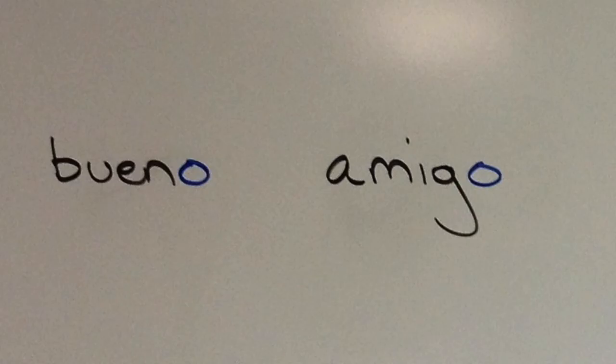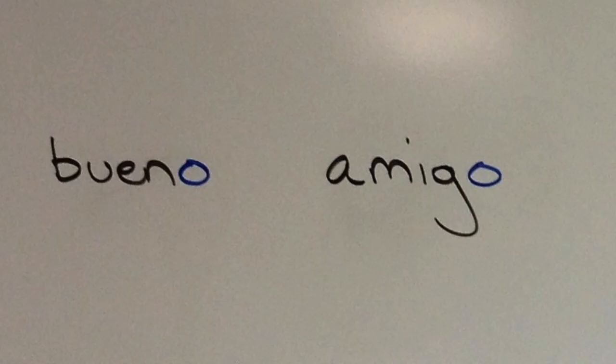Now, in Spanish, you may have heard of the word amigo, which means friend. If we looked at the plural of amigo in Spanish, it would be amigos. There's also an adjective which means good, bueno. If we wanted to say the good friend, we would then say bueno amigo.